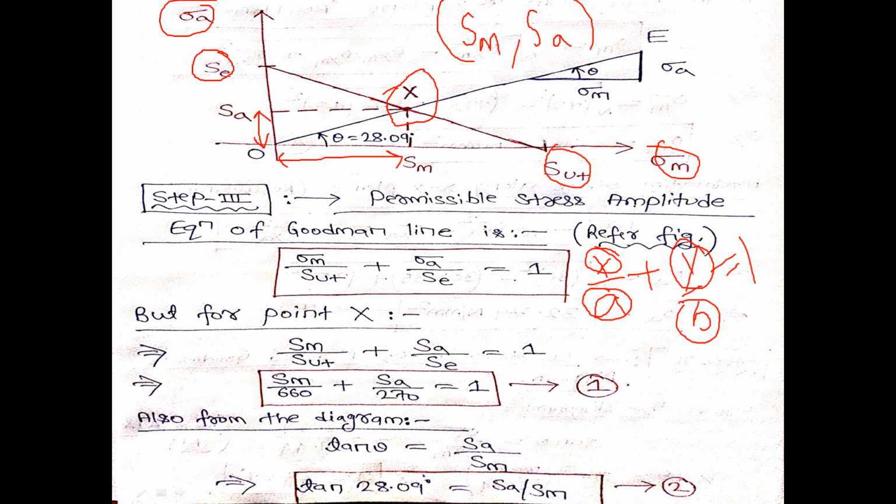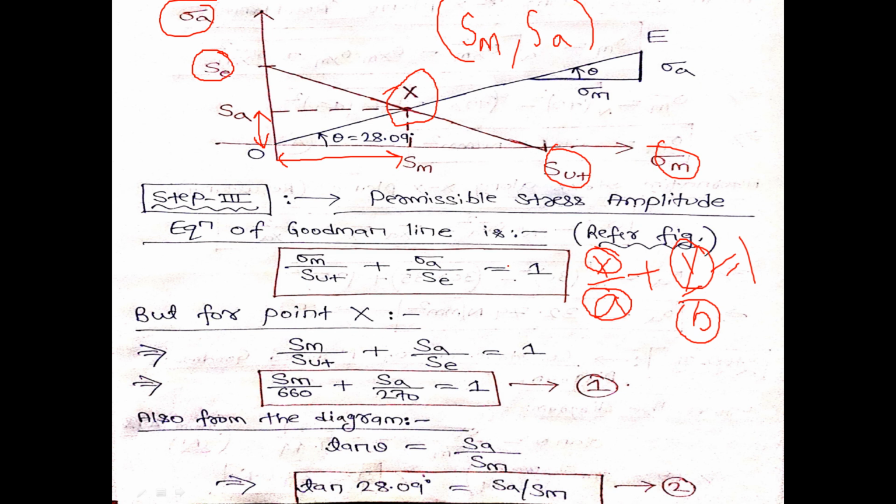Finally the equation becomes Sm by Sut plus Sa by Se equal to 1. Sut is given in the problem, that is 660. Se is given in the problem, which is 270. So you get one equation, Sm by 660 plus Sa by 270 equal to 1, which is equation number 1. You need one more equation to get the values of Sm and Sa.